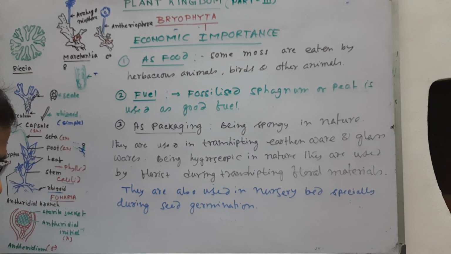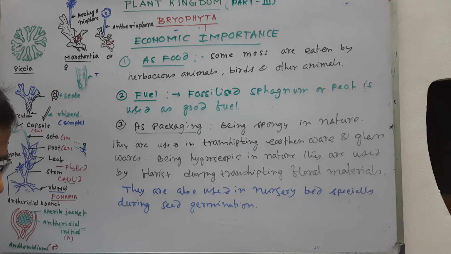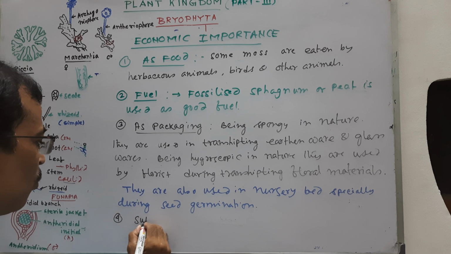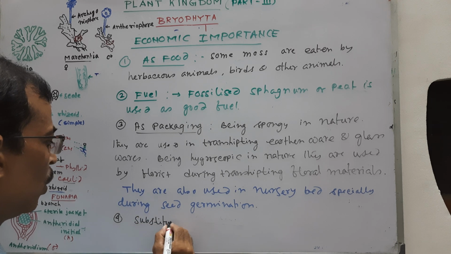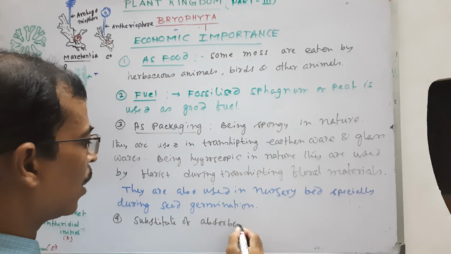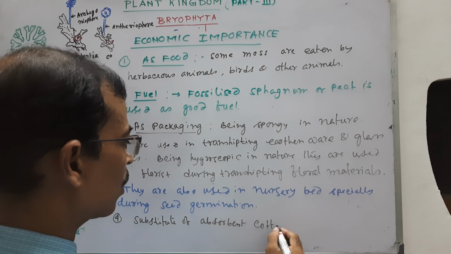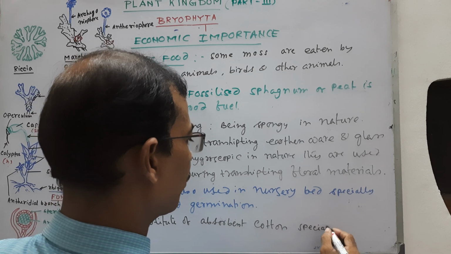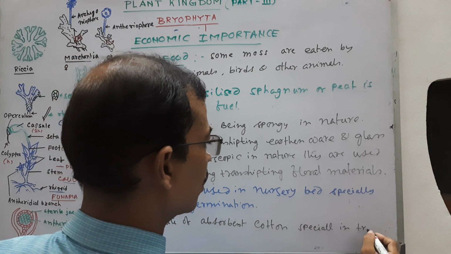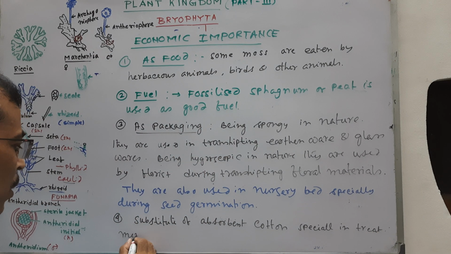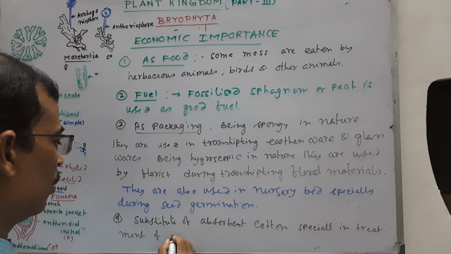They are also used as a substitute of absorbent cotton, especially in treatment of patients.